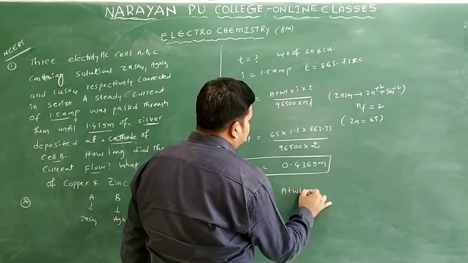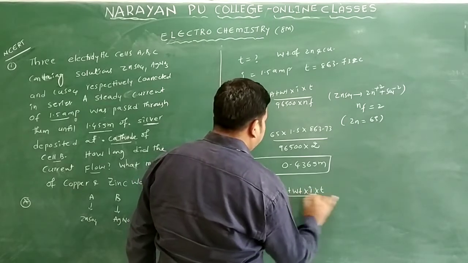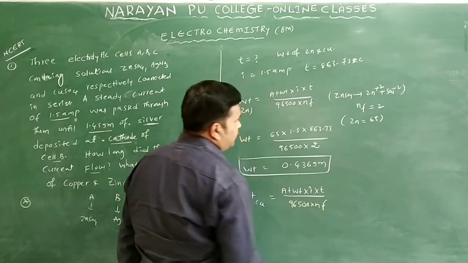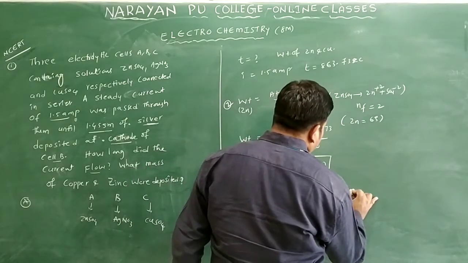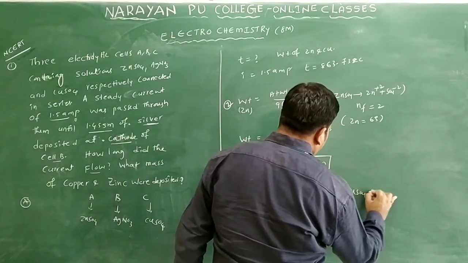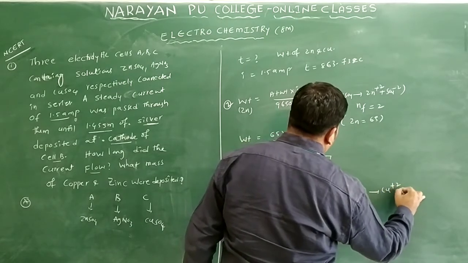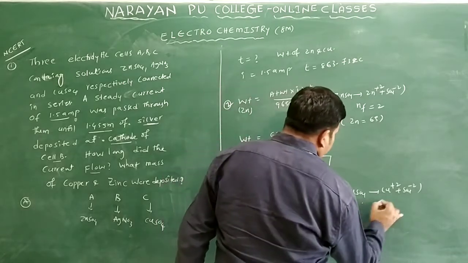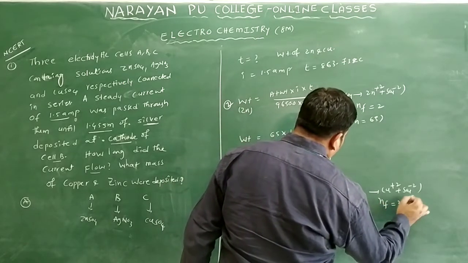Atomic weight into I into T by 96500 into n factor only. What is the equation we have? The compound we have is copper sulfate. Copper sulfate dissociates to Cu2+ and SO4 2-. Cu2+ gains 2 electrons to form copper.